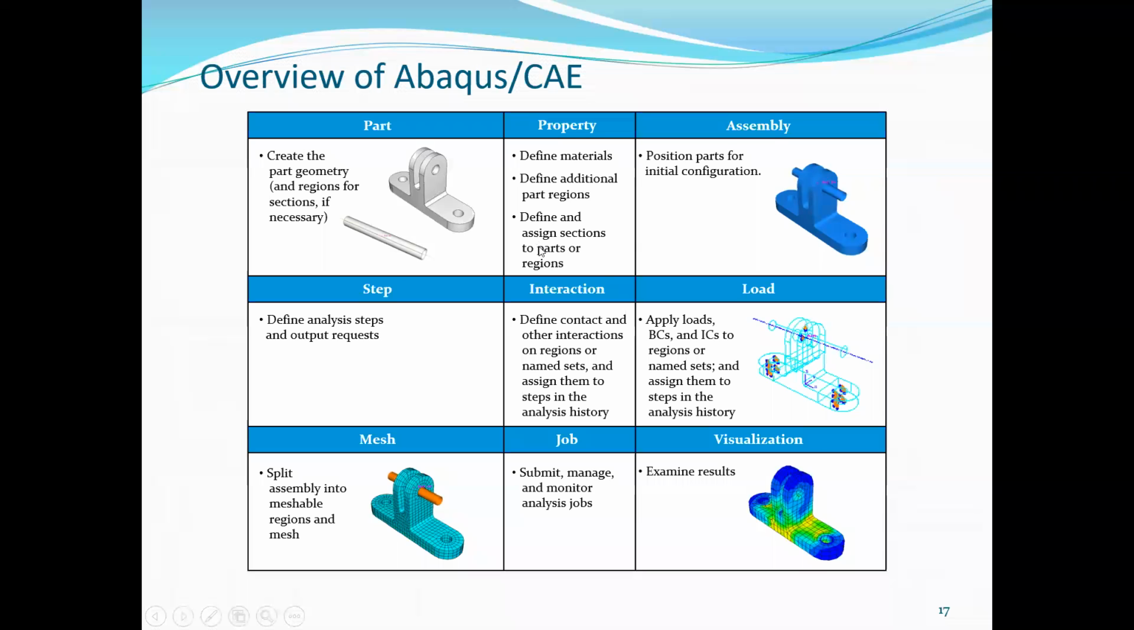Okay, so what is this? You can understand it once we solve a problem: what is the section, what are the regions. The next is the assembly module. In the assembly module, we can position parts for the initial configuration.